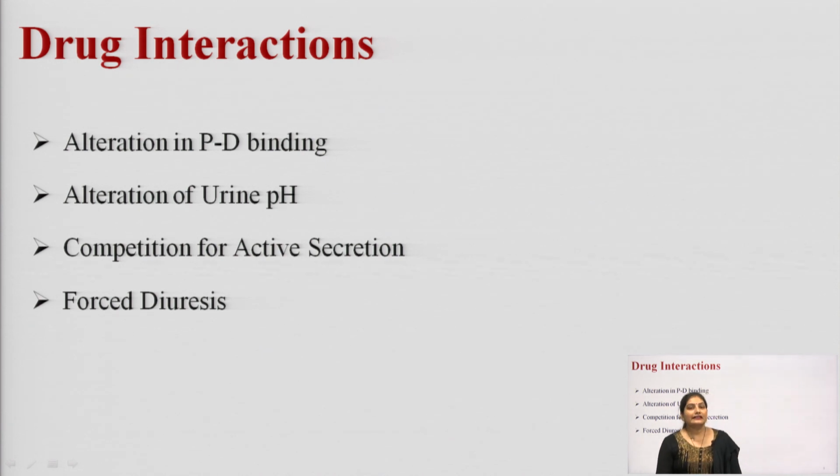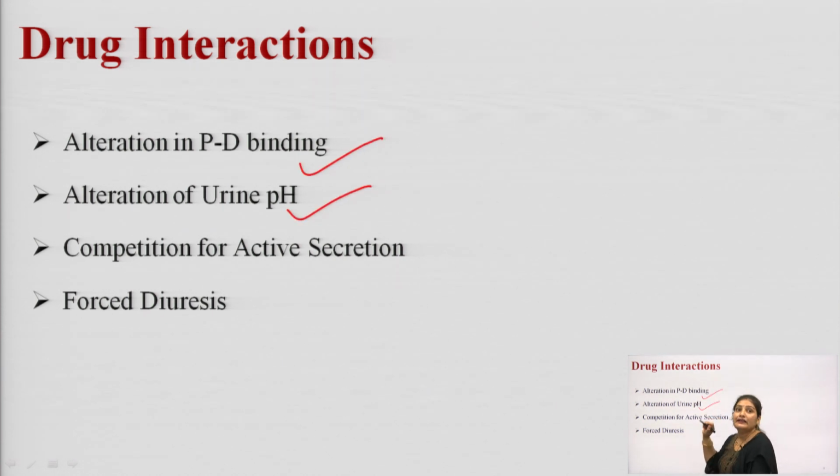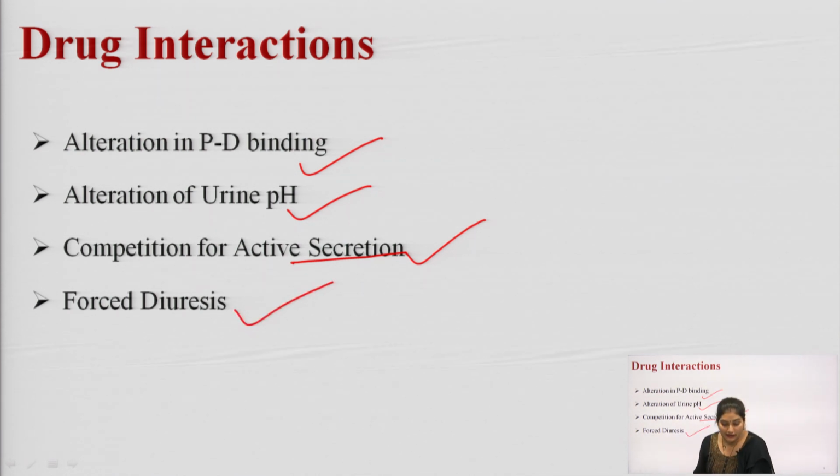Next factor is drug interaction. Okay. Because of drug interaction there can be alteration in the protein drug binding characteristics, there can be alteration in the urine pH, there can be competition for the active secretion, and there can be forced diuresis. Okay. Drug interaction has 4 different types of impacts. First is the alteration in the protein drug binding, second is the alteration in the urine pH, third is the competition for the active secretion, and fourth is the forced diuresis. So, these 4 can affect the clearance of the drug.